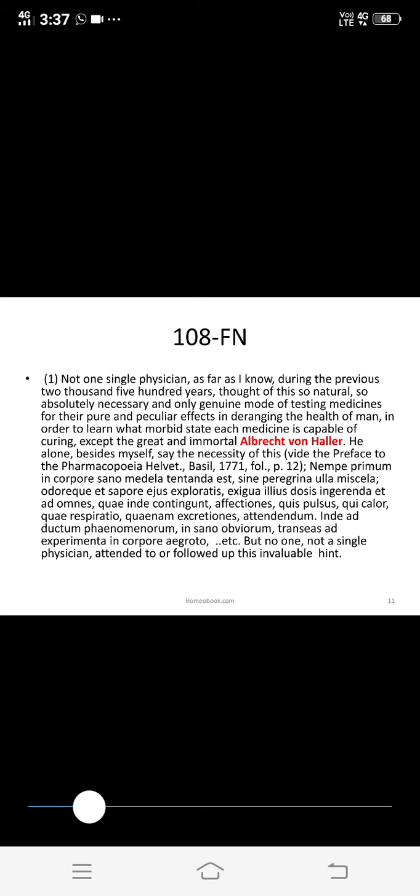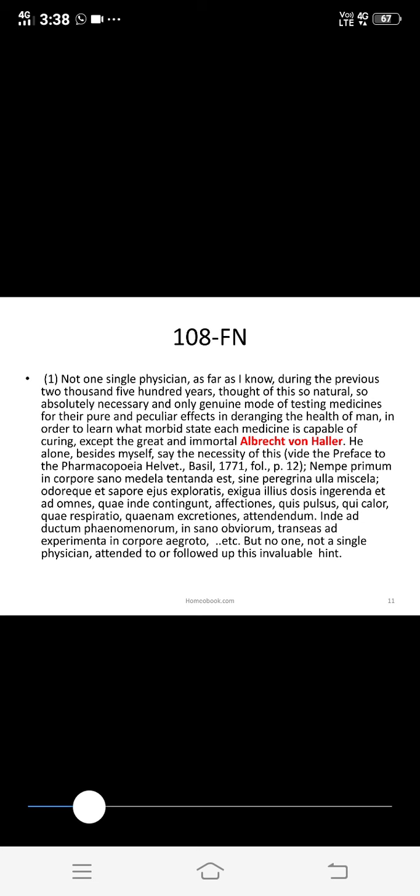Haller is the first person who did drug proving, and after this Hahnemann was the second. But the actual experimentation was mostly done by Hahnemann. Haller did not do that much experimentation. But Haller is the first person who put forth the mechanism of drug proving on healthy human beings. Before Haller, no one had thought about proving drugs on human beings. Before that, proving was done only on lower animals.